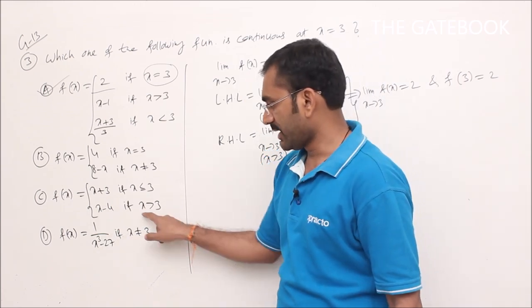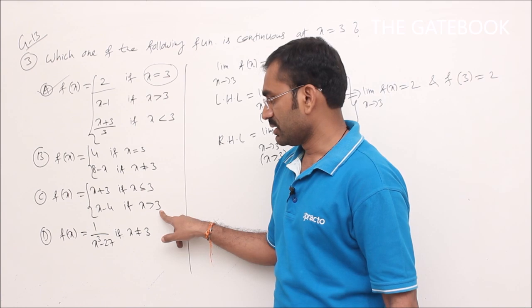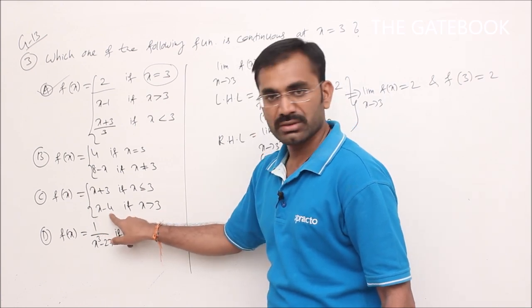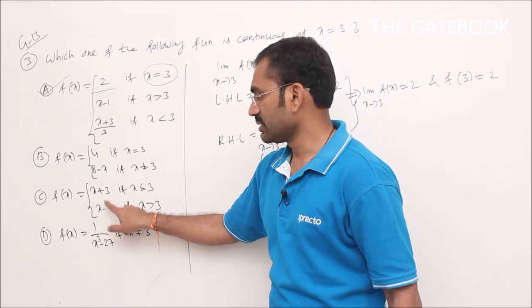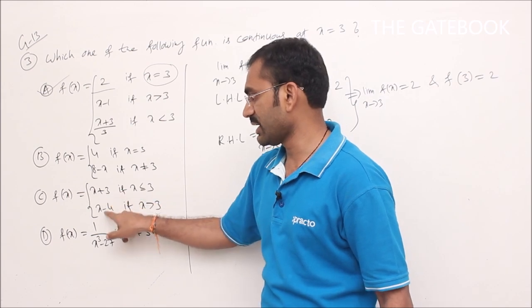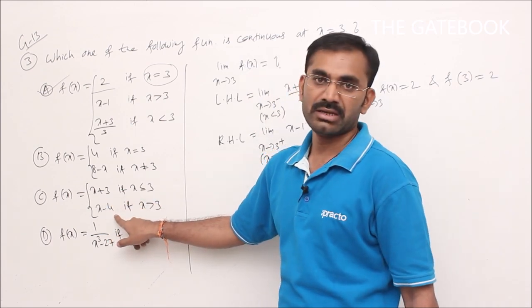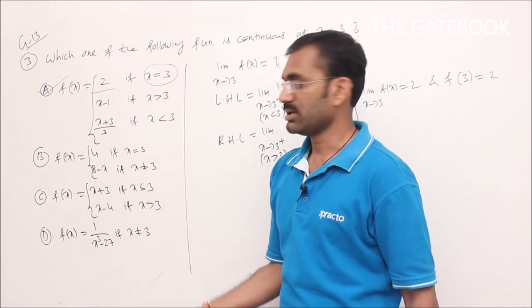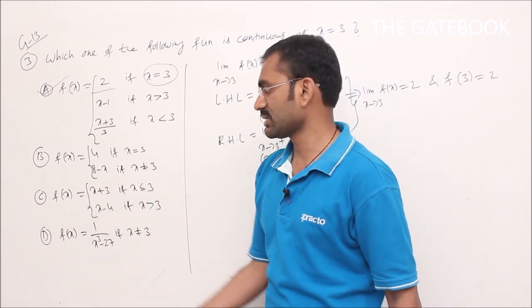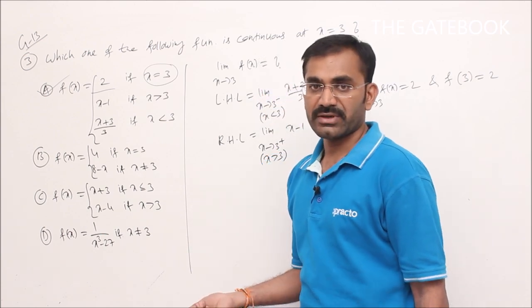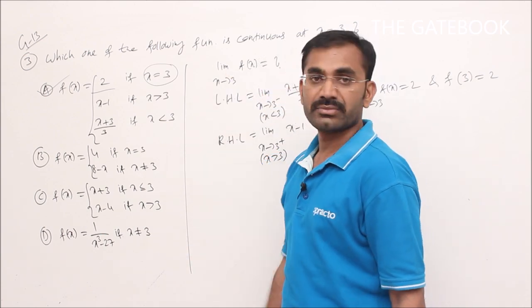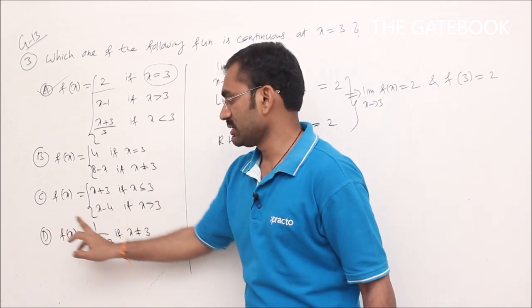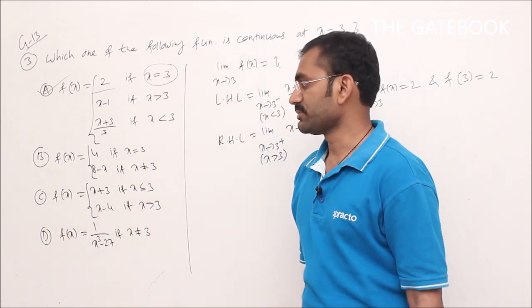What about the right hand limit for x greater than 3? The right hand limit is 3 minus 4, that will give minus 1. So here the left hand limit is 6 whereas the right hand limit is minus 1. Left hand limit not equal to right hand limit, therefore the limit does not exist at x is equal to 3. If the limit does not exist, the function is not continuous at x is equal to 3. So option C is also a discontinuous function at x is equal to 3.